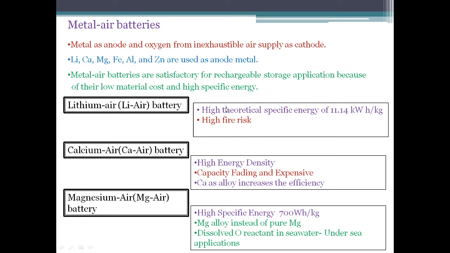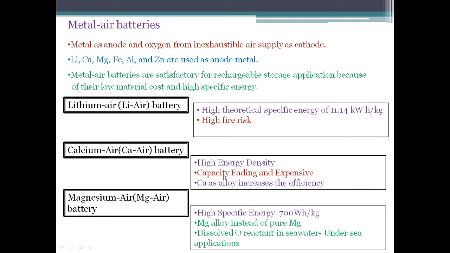So here it has a very high theoretical specific energy, around 11.14 kilowatt hour per kg. So this makes it more suitable for EV application. But because of the combination of the air and humidity, it possesses high fire risk. So this is one of the limitations of lithium air battery. Next we have calcium air battery. It has high energy density, but the limitation is that it has capacity fading.